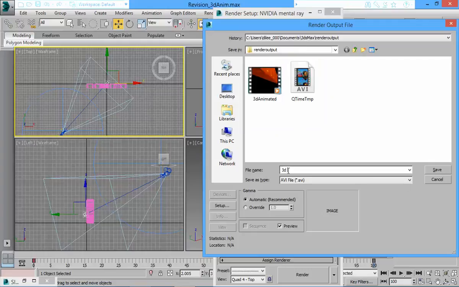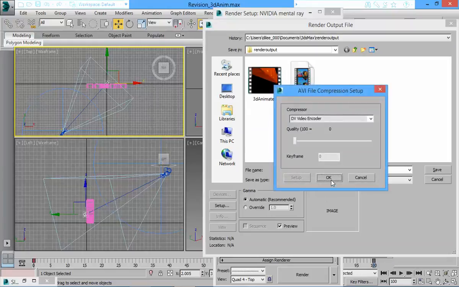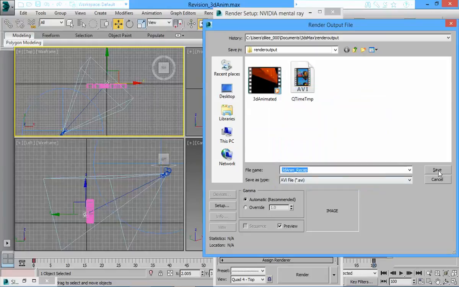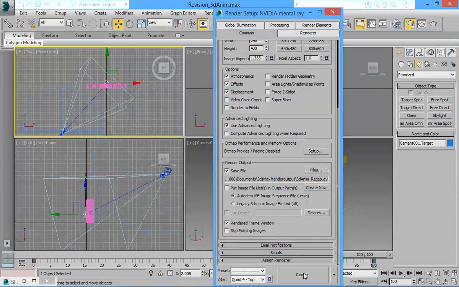And I just go 3D animation revision, recap. I might have a setup in terms of DB encoder. Okay, I'll go for DB encoder, save. Quality doesn't give me any settings. I'll go for the default, and I can hit render and it will render a movie. So I'll stop this recording now.